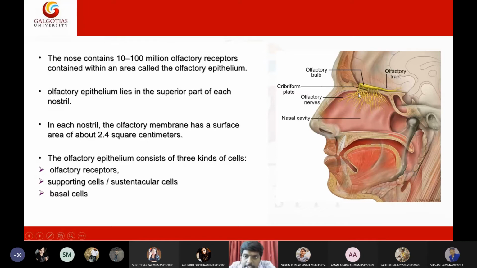Then it has supporting cells to maintain these neurons. Then it has basal cells, which are attached to the olfactory bulb. Together, basal cells, supporting cells, and olfactory receptors make up this olfactory bulb.